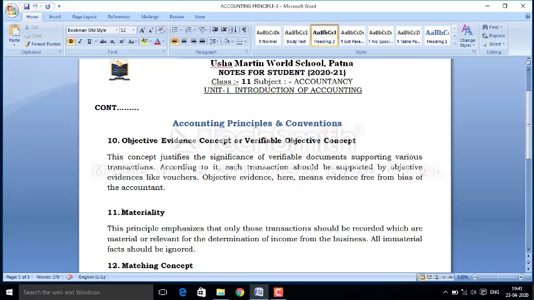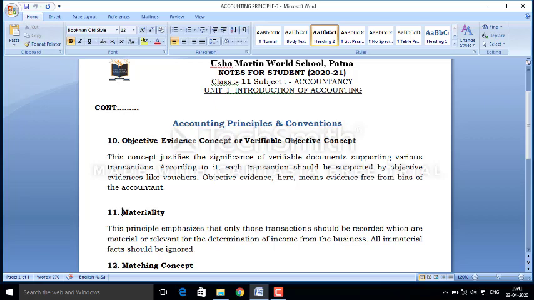While preparing the financial statements, we have to record only those transactions which are really material for determining profit or loss of the business. If the transactions are immaterial or irrelevant, then they should not be recorded in the books of accounts due to this accounting concept.